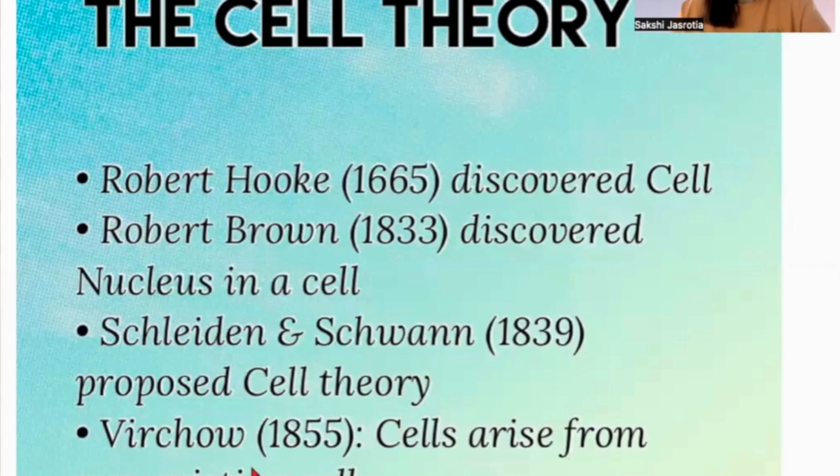Then in the year 1855, Virchow, who was a German physician, discovered that cells do not just come from anywhere. They arise from the pre-existing cell. So from the cells that exist earlier, new cells are formed. His very famous saying is omnis cellula e cellula, which means cells arise from the pre-existing cells.